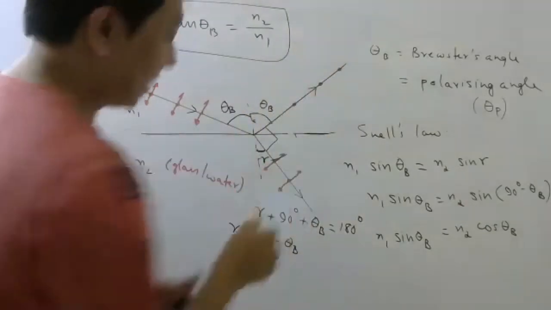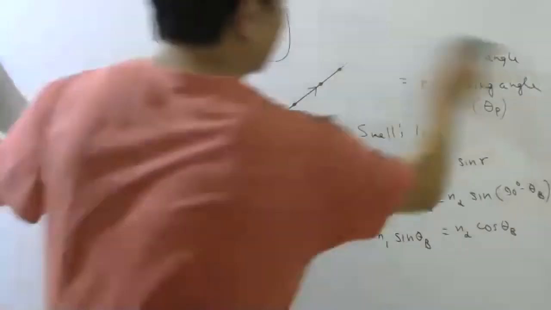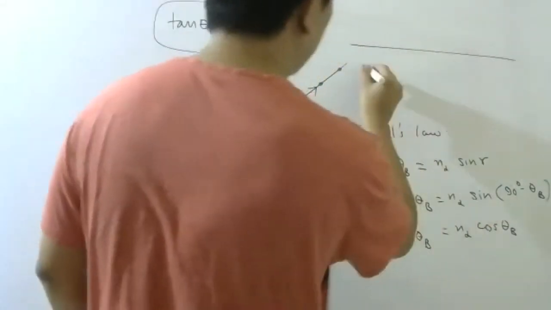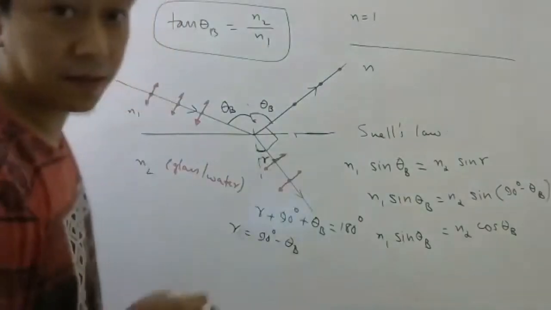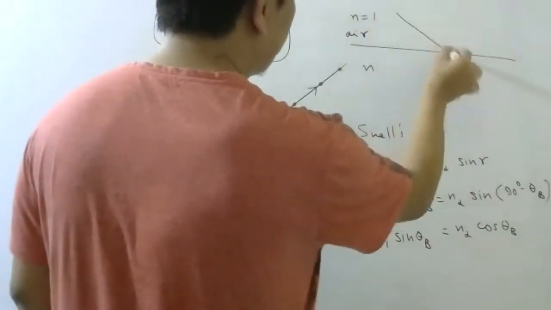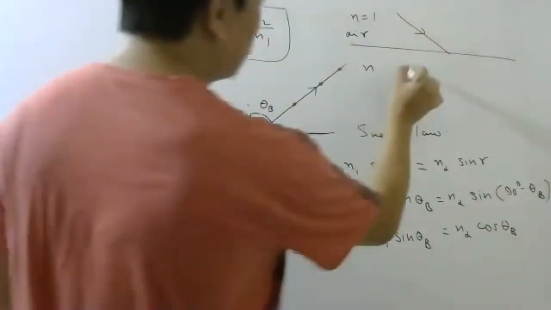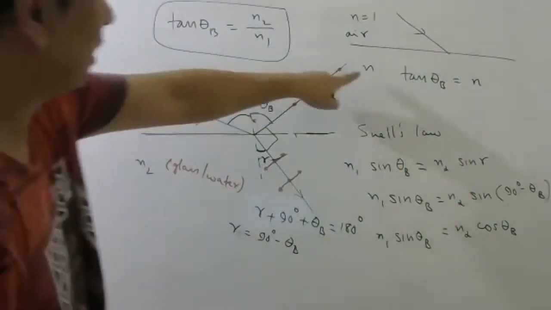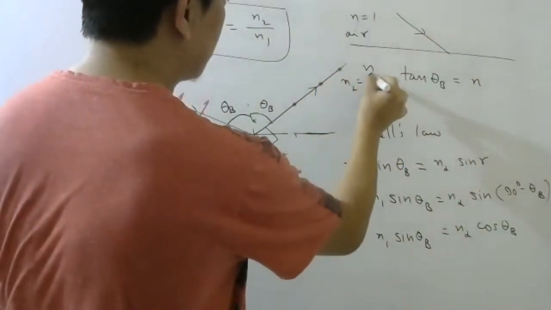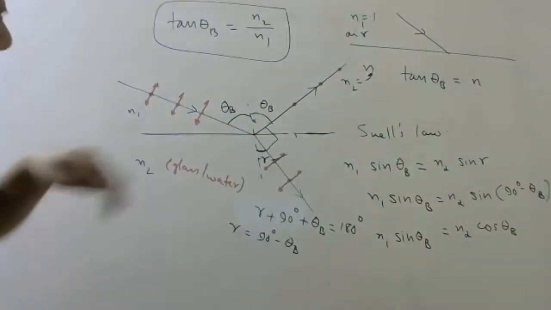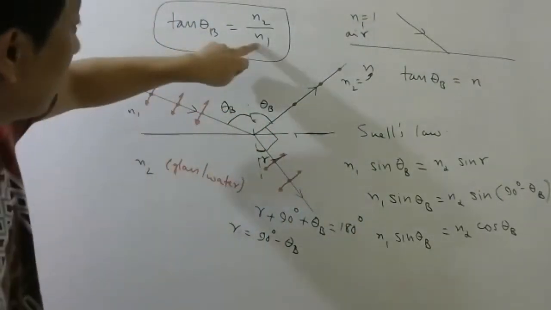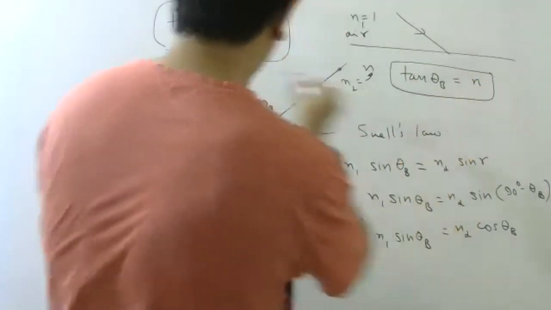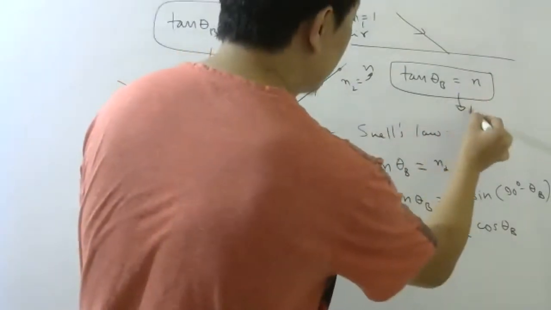Now, usually in most cases, it will be like this. This will be n, this will be 1, because light will come from air. So in such cases, if they want you to find tan of theta B, we just write n, because N2 is n, N1 is 1. Okay. So if this medium is air, then N1 will be 1. Then you can write this. So this law is called Brewster's law.